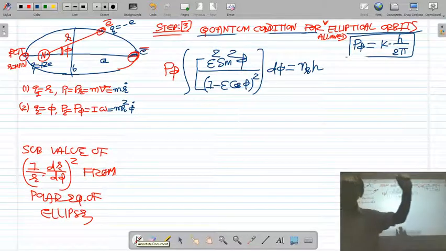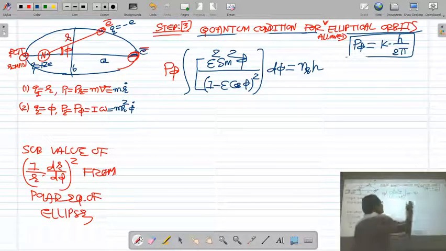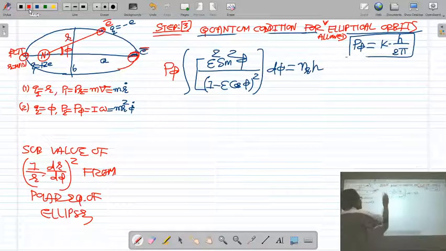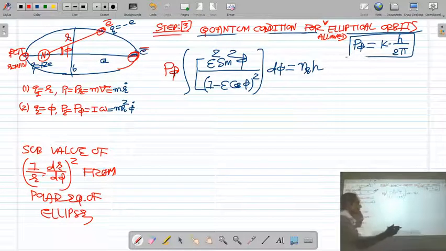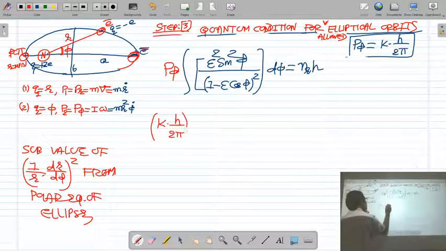p phi is the angular momentum of the electron, which we have obtained by solving the phase integral for phi coordinate. By solving the phase integral for phi coordinate, we got the angular momentum p phi of the electron is k into h upon 2 pi. So let us put the angular momentum p phi of the electron as k into h upon 2 pi.